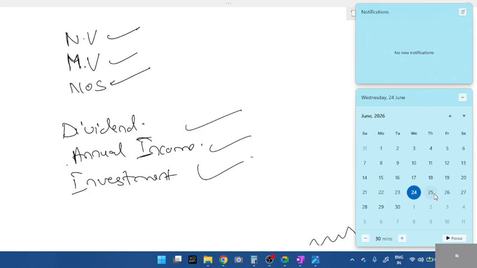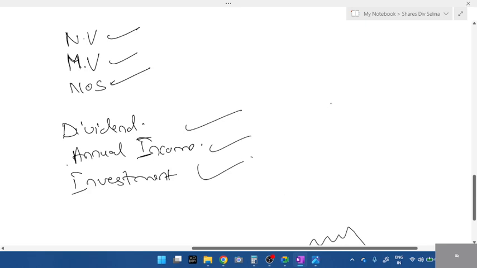Let me know the time tomorrow. Mostly 10 or 10:30 I'll start on Friday, maximum till 11:30. And tomorrow Thursday we will continue 7 to 8 shares and dividend.